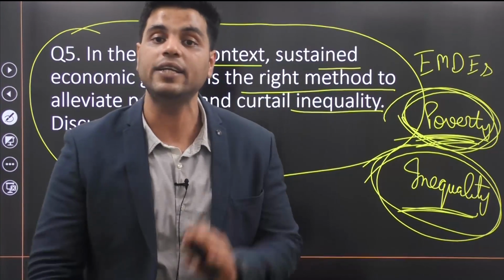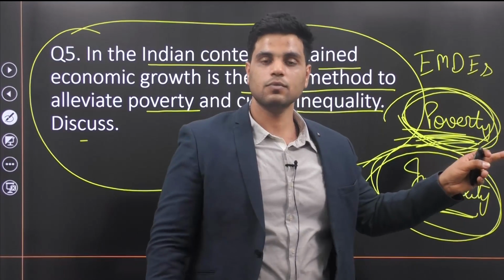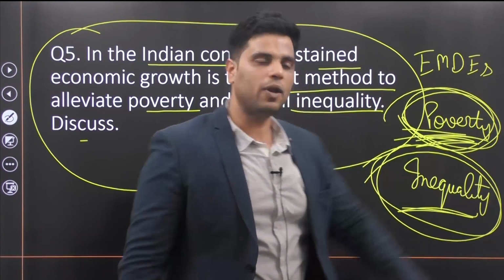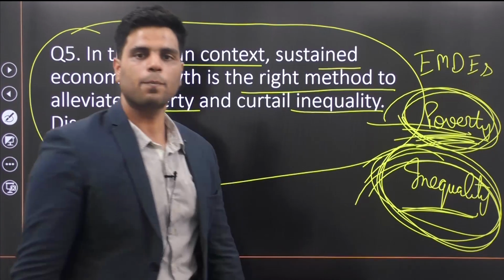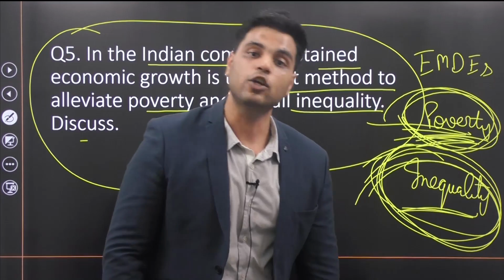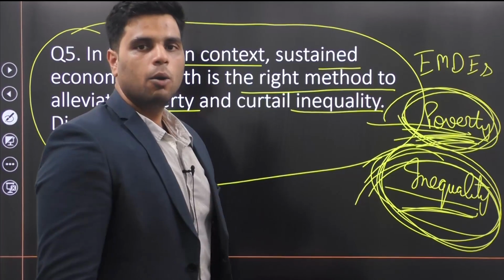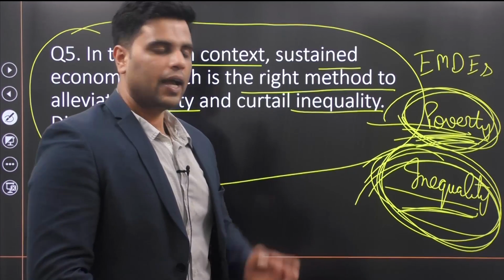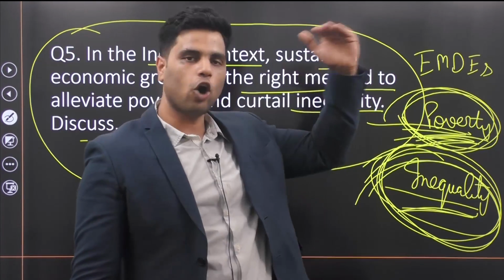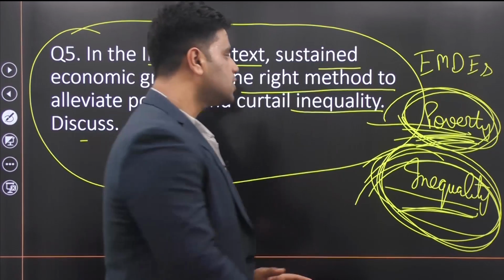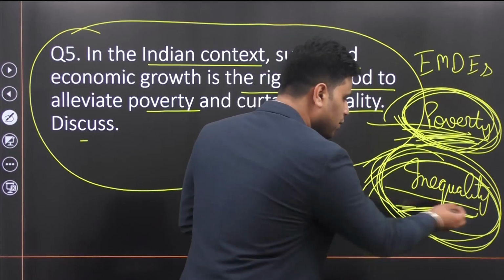There is no doubt that inequality exists in India also. But India's bigger problem is poverty, right? Developed countries' bigger problem is inequality. They have solved poverty. So countries like USA, Norway and Sweden can focus on inequality. But if you ask India which problem is high on your priority list, then India should say that poverty is high on our priority list. We will first tackle poverty and then worry about inequality.